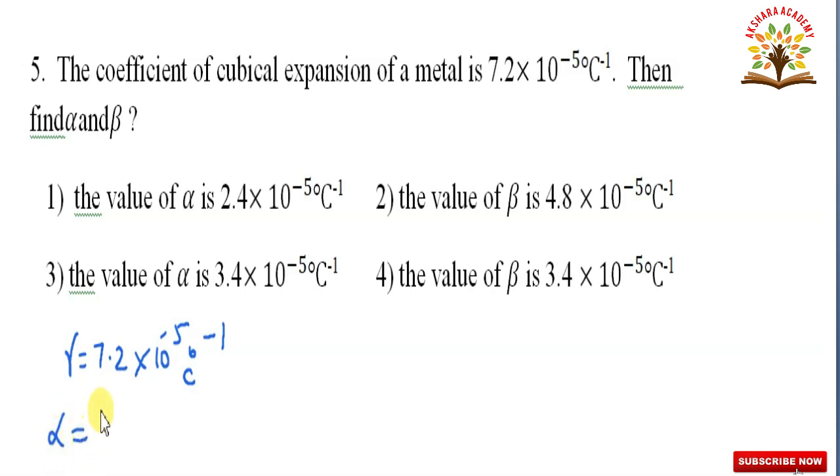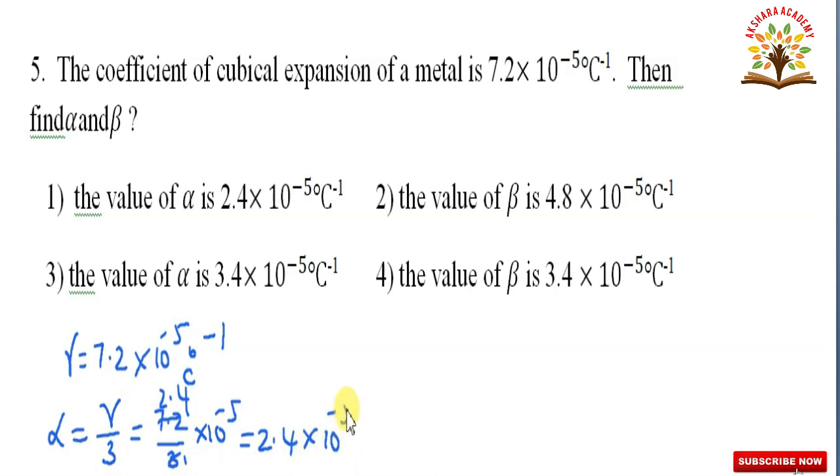Alpha is equal to gamma by 3, that is equal to 7.2 by 3 into 10 to the power of minus 5. 3 ones are 3, 3 twos are 6, 3 fours are 12. So, alpha is equal to 2.4 into 10 to the power of minus 5 degree centigrade inverse. This is the value of alpha.